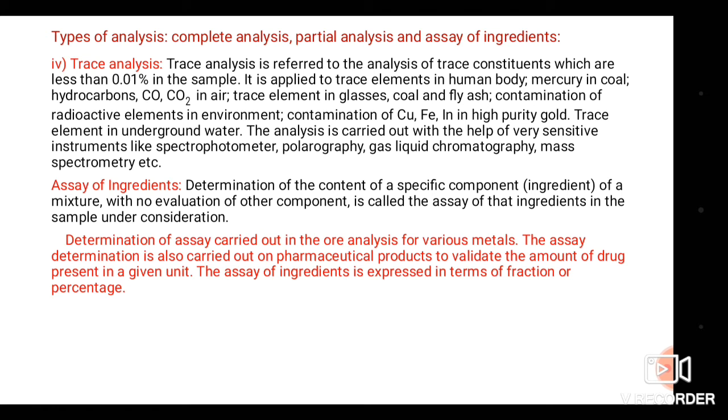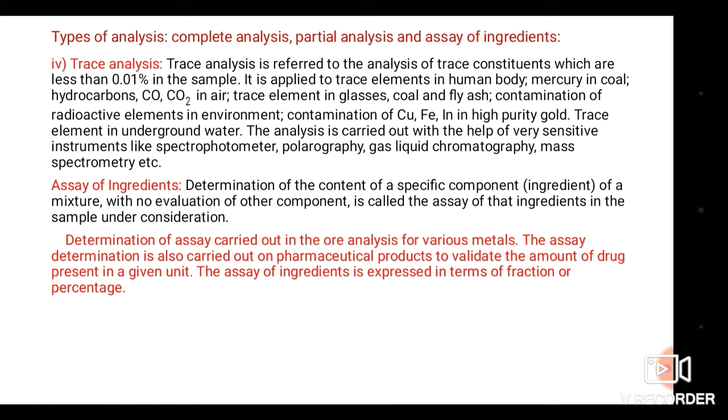What is assay of ingredient? It means the percentage purity of the given compound, or the determination of the content of a specific component. For example, if acetyl salicylic acid is there, then how much acetyl salicylic acid is present in an aspirin tablet is determined by means of assay of ingredient.